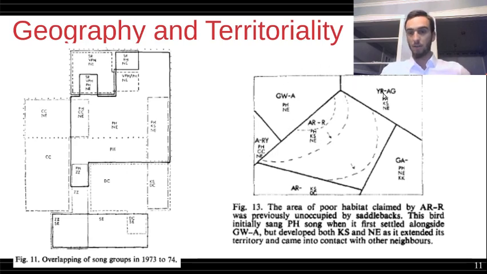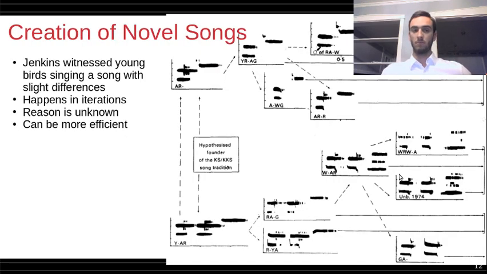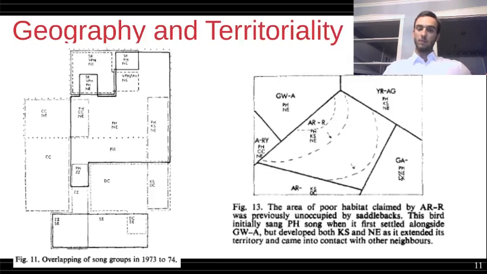So there wouldn't be any confusion, and they wouldn't overstep each other's boundaries. And so from this you can see that if you have a limited amount of songs in your repertoire, it gets increasingly difficult to have your own unique set of songs which marks your own territory.